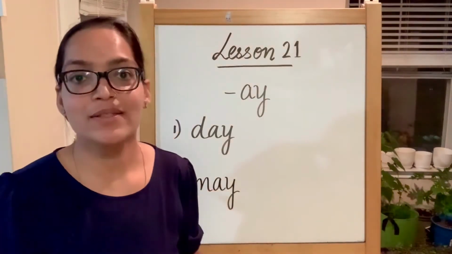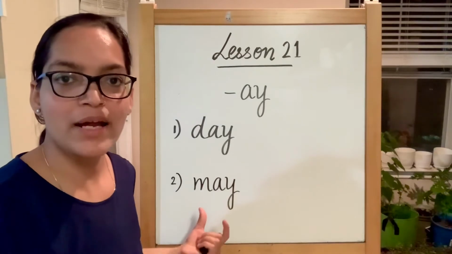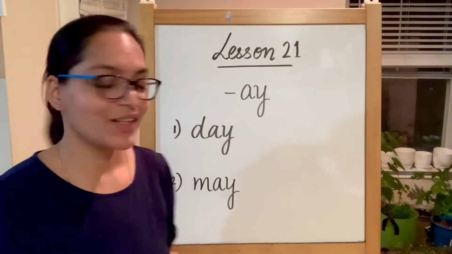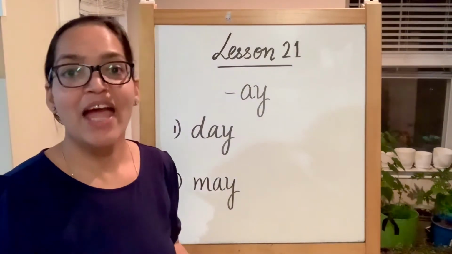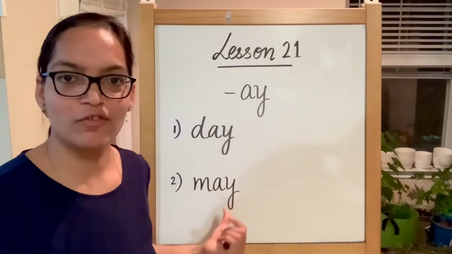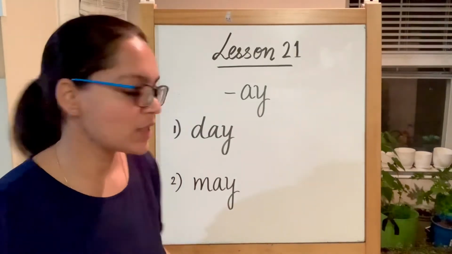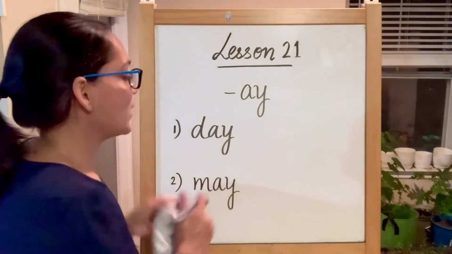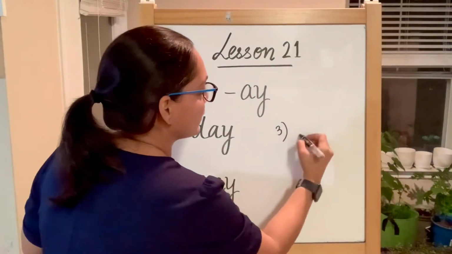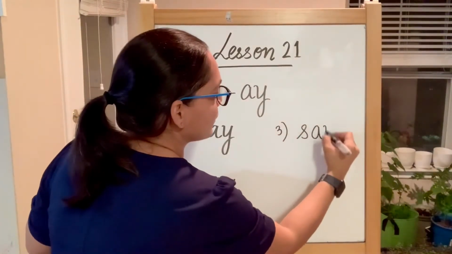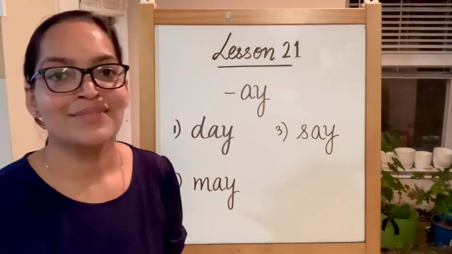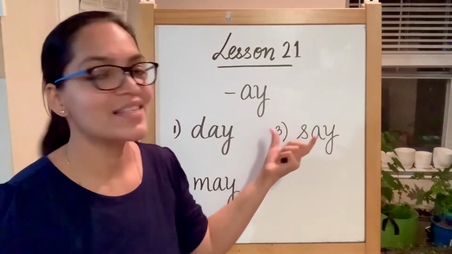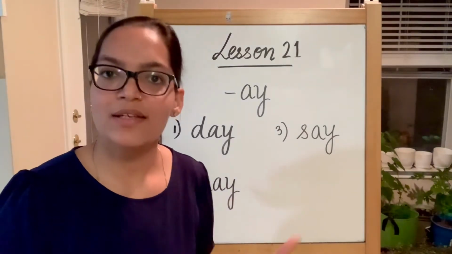The next one is starting with M, may. You may come to my house. May. And also the month May. So it will be capital because it's the name of a month. This one is may, may not, that may. S, alphabet S, S, A, say. What did you say? Say.